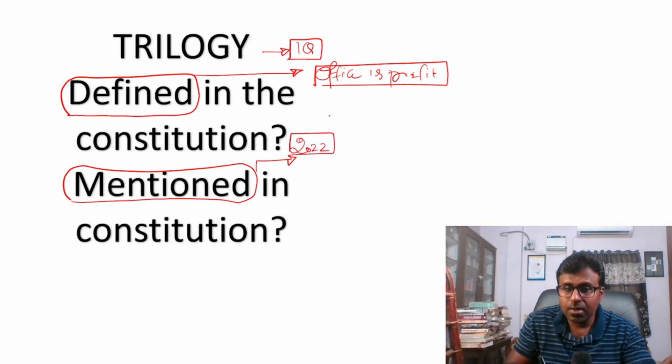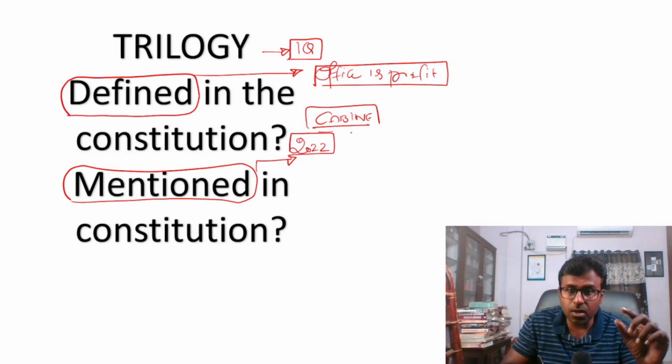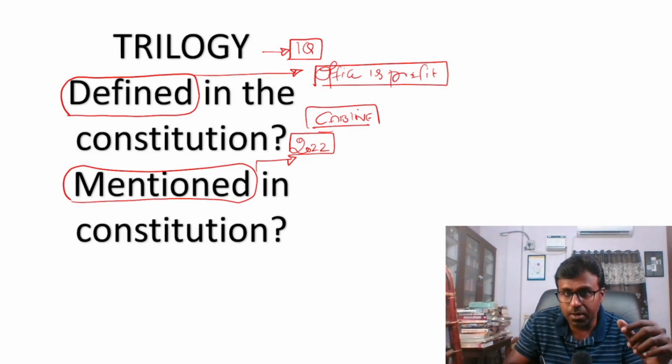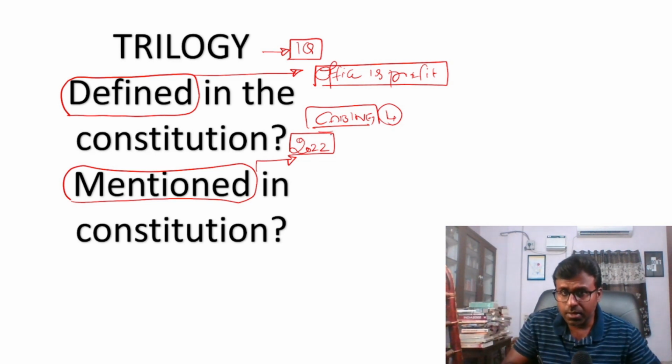They said that different types of ministers, cabinet ministers, and all other ministers are mentioned in the constitution. If you closely watch, they gave 4 different types, and 4 types are mentioned in the constitution. They said council of ministers is mentioned.